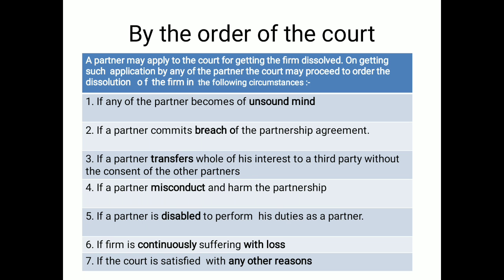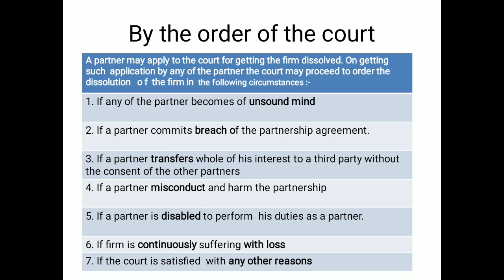And by the orders of the court, the partners may appeal to the court to dissolve the firm. The cases are: number one, if any partner becomes of unsound mind, not of normal mind, that's why it is called unsound mind. Second, if any partner is breaching the contract. Third, if any partner is transferring his interest to a third party, because it is not the right of the partner to transfer. If the partner transfers, even then the court can give orders to dissolve it.